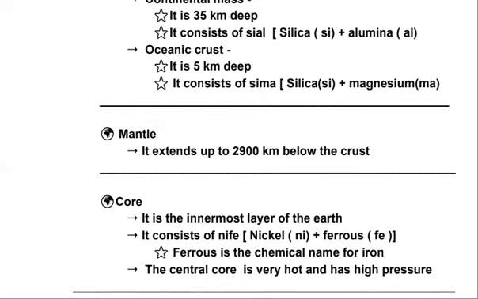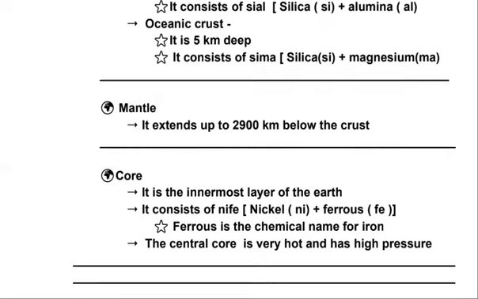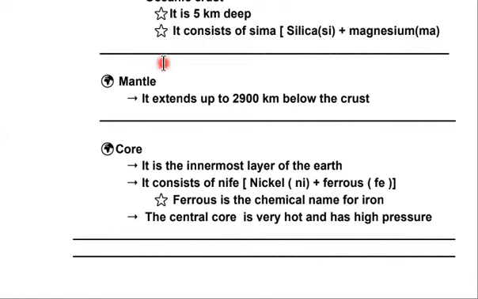Let's move on to the next layer, which is the mantle. Now you must have heard of the mantle. Mantle consists of molten magma, and it is because of the molten magma in the mantle that volcanoes erupt.